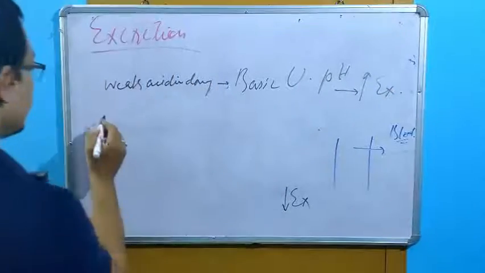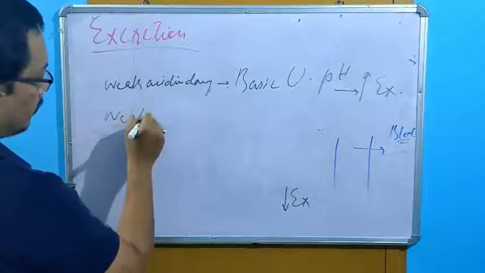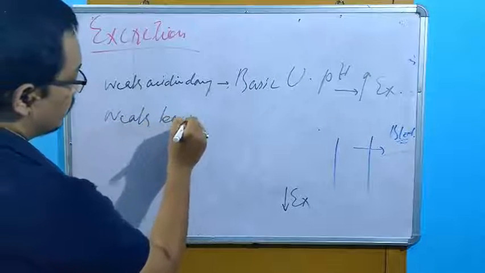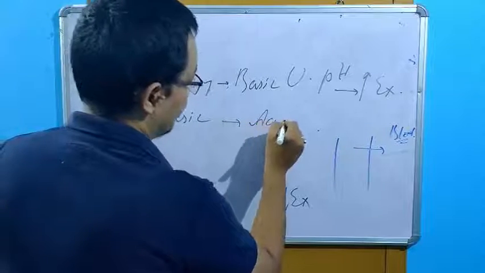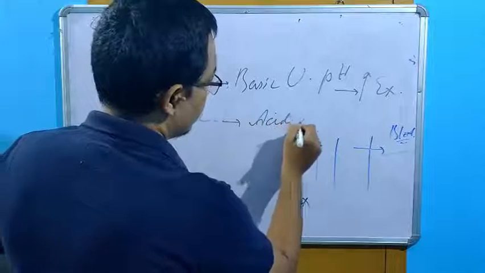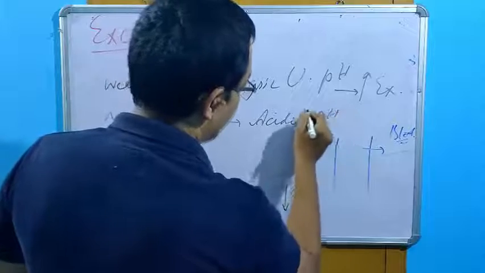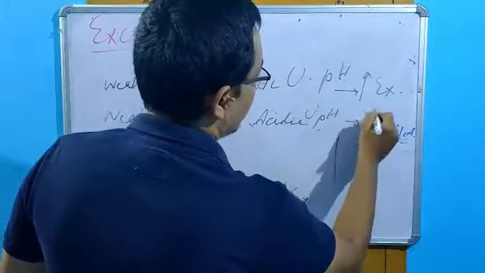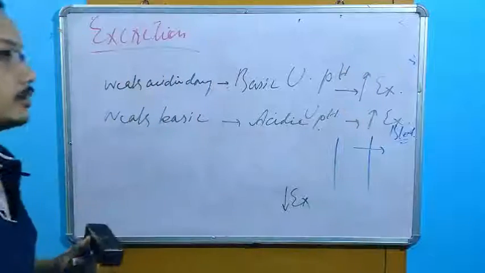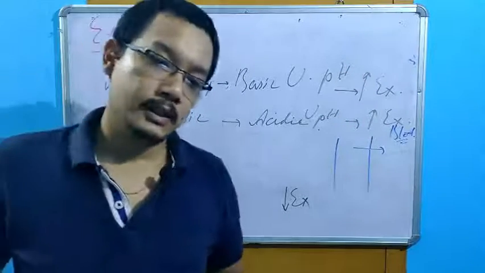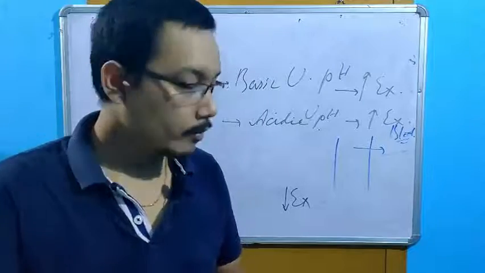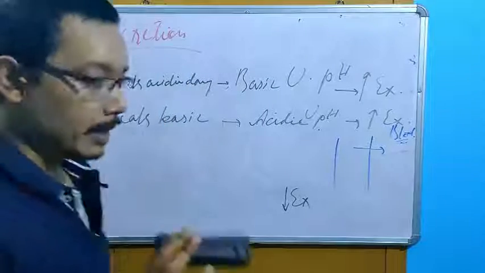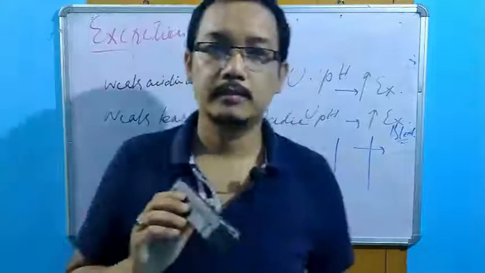Same way, weak basic drug in an acidic media, acidic urinary pH, better excretion. Okay? Again, this concept is applied theoretically.